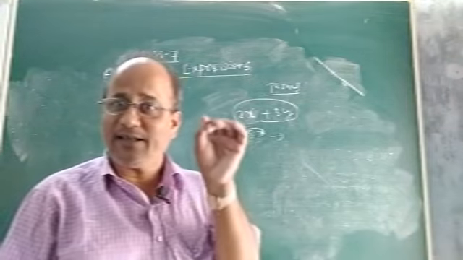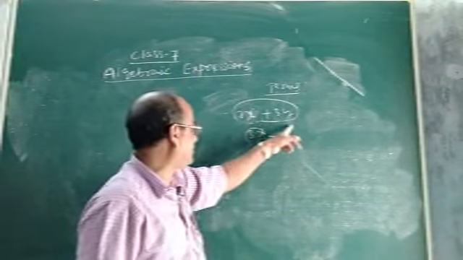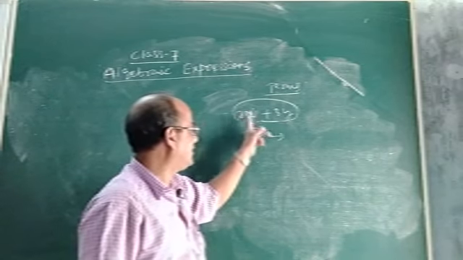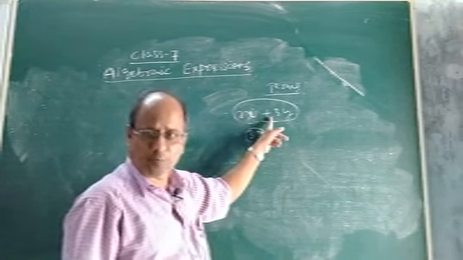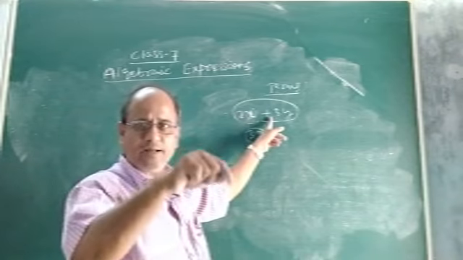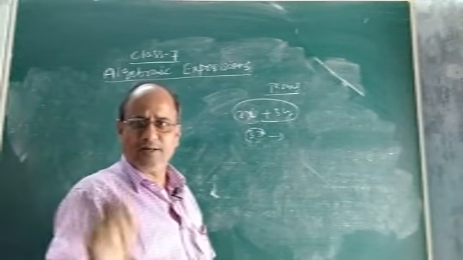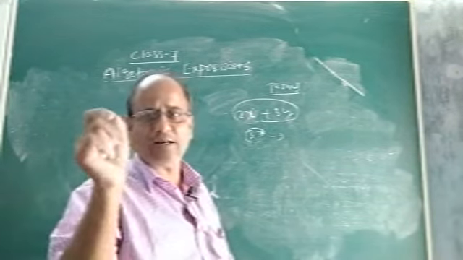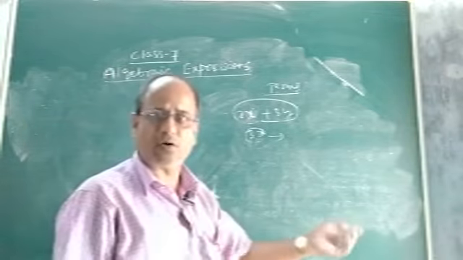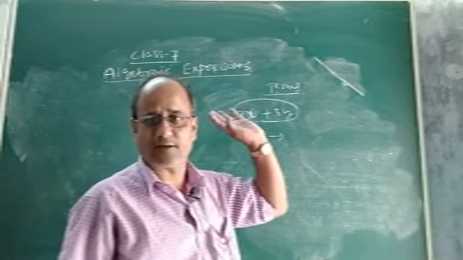Algebraic expression means what? It is a combination. See, this is a combination of what? Your numeral, literal and some arithmetic operations, namely your plus, minus, into or divide. Okay, these are the four. So any combination of literal, numeral and arithmetic operation, we call it an algebraic expression.